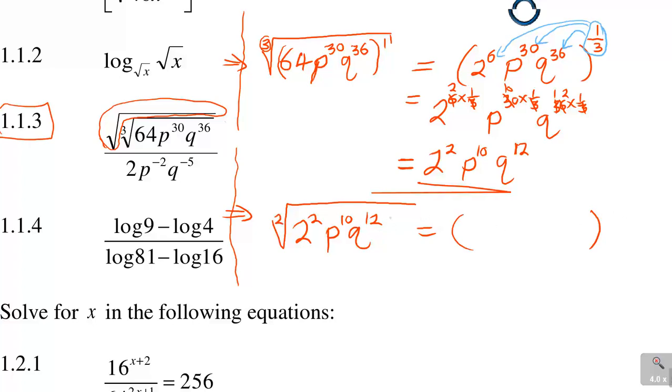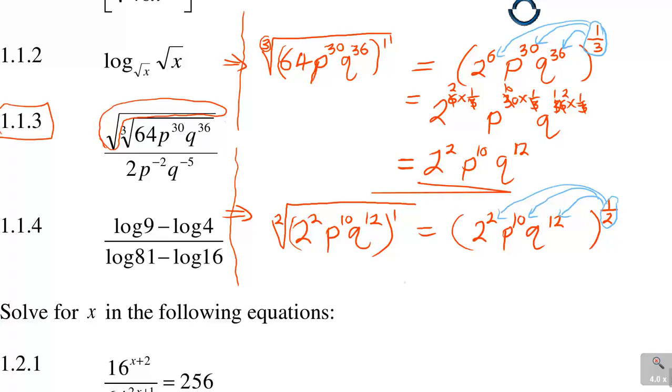So again, it's more like you're having a bracket, because you're having a bracket inside because it's under the influence of the square root, and you've got 1, so it will be 1 over 2. Then you've got your 2 squared P10, P to the power of 10, and Q exponent 12. Similarly, you open that again, the half multiplies the half, it's only multiplying the exponents, okay?